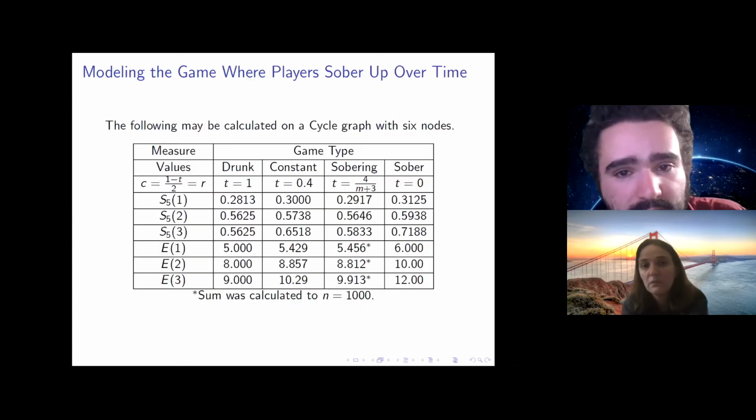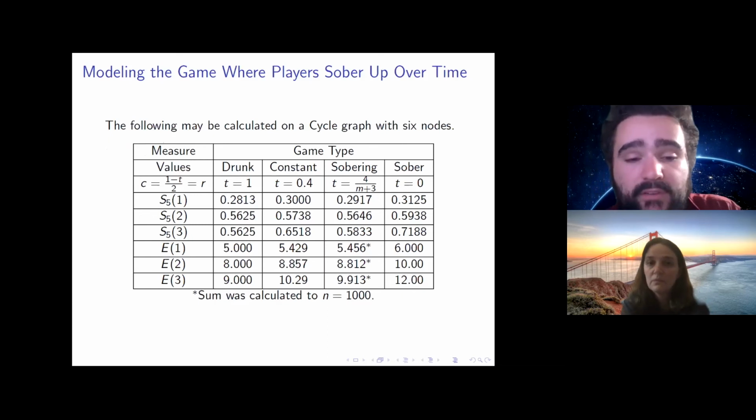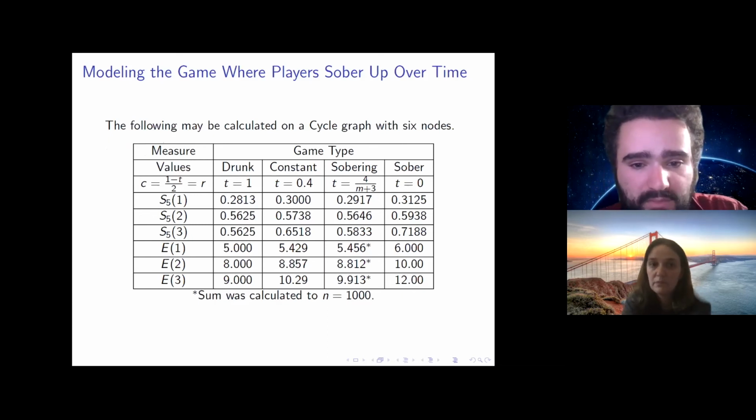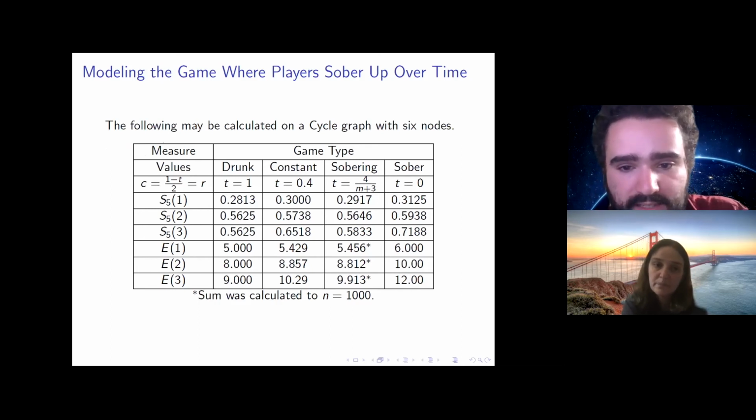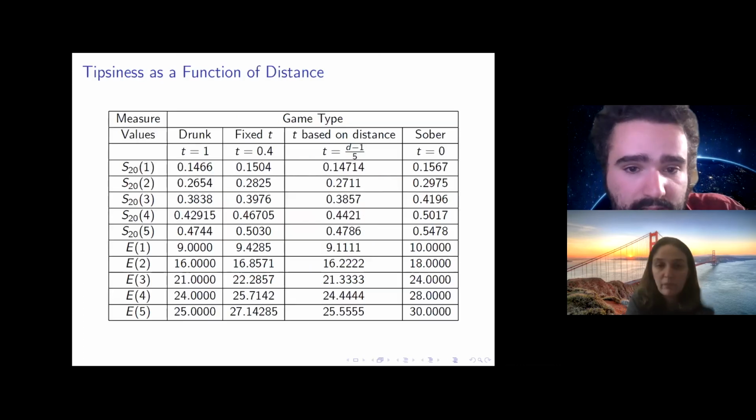And we also analyzed a variation of the game where the players sober up over time. And some results can be seen in this table in the 4th column, where t is a function of time, where little m is the number of rounds that have passed.